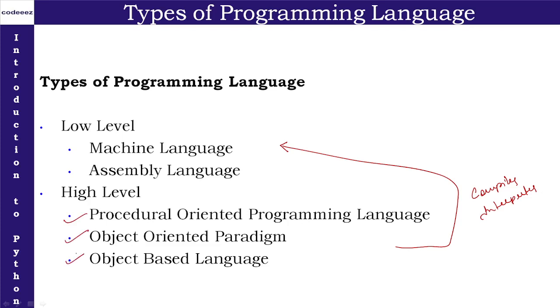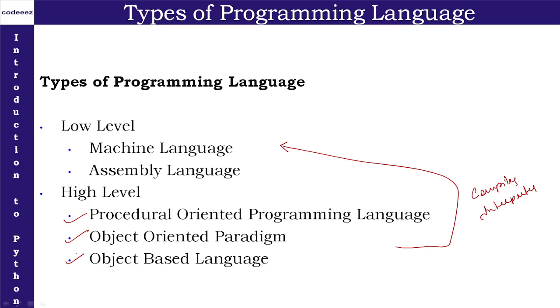These are the three philosophies, and the language that follows one of the philosophies will be termed as that type of language. When we talk about language C, it follows the philosophy of procedure oriented programming, so it is termed as POP language. When we talk about C++, it is an object oriented programming language because it follows the principles of OOPS. When we talk about Visual Basic, it follows the principle of OBL, that's why it is termed as object based language, right?